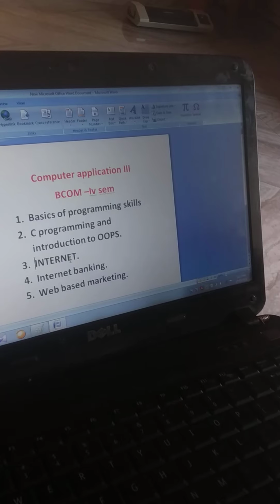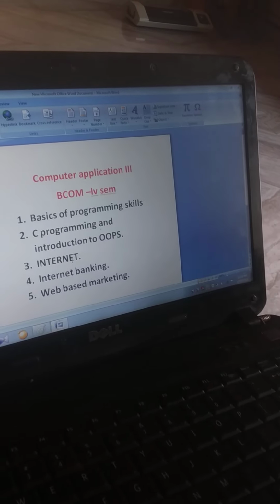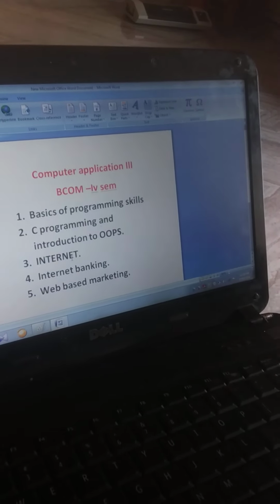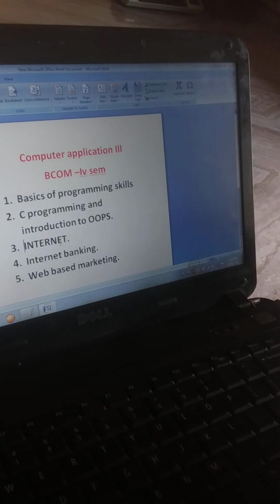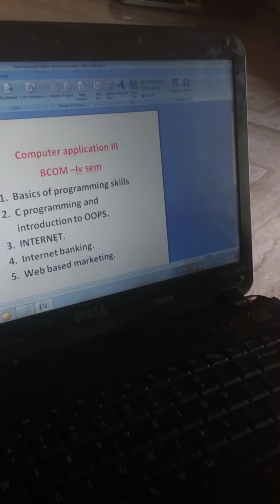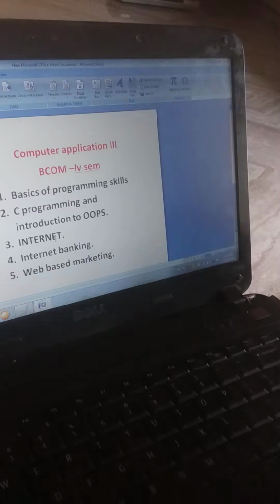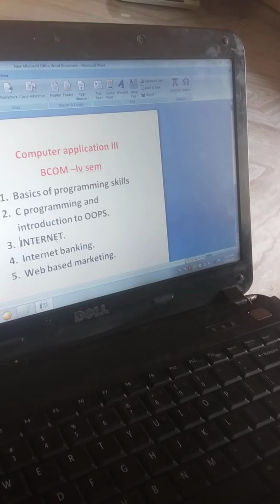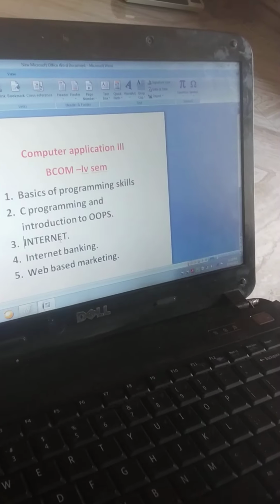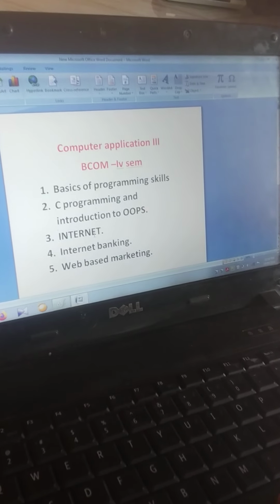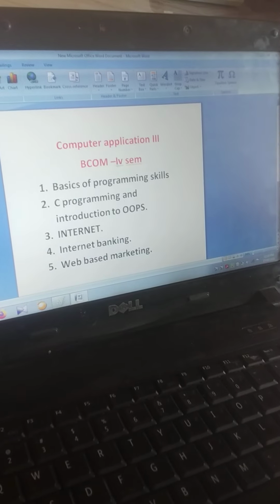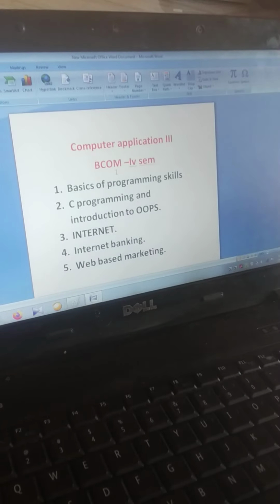Those points we are going to consider, how business can be implemented on the internet. For example, there are some points like the 4 P's and CSM that they have given. So this is your overview of the BCom 4th semester computer application.